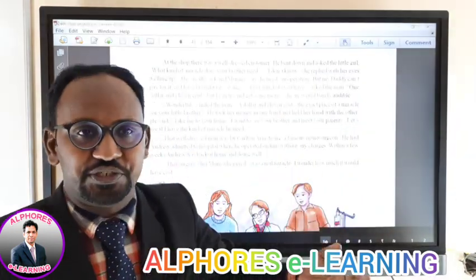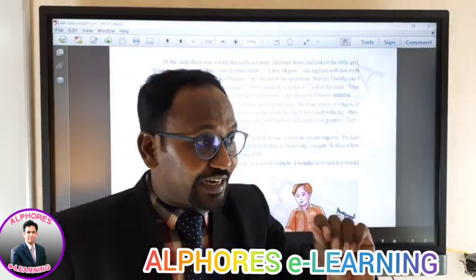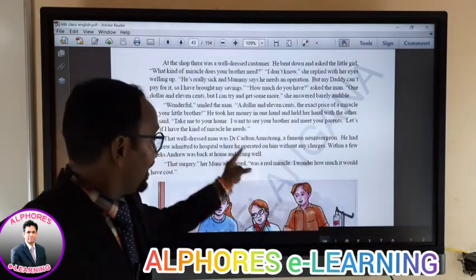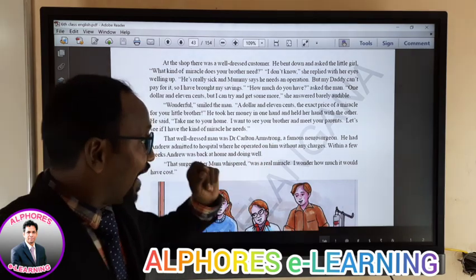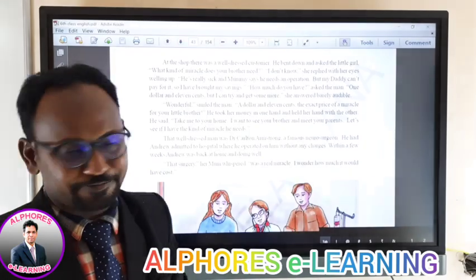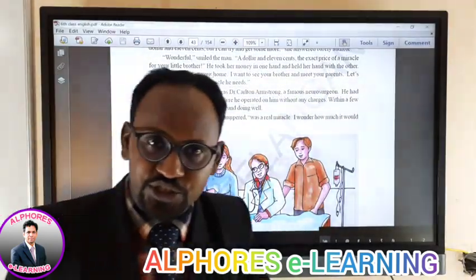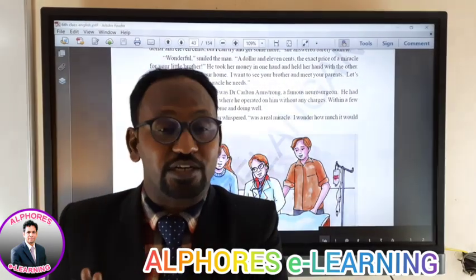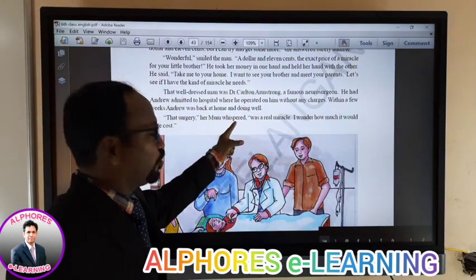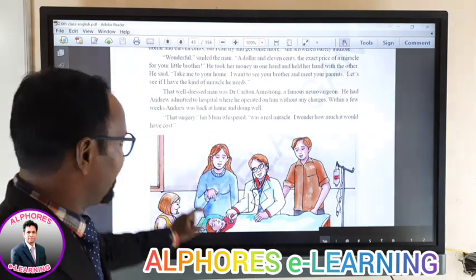Almost they are on the edge. Almost they lost the hopes about their son. So in that deprived situation, in that helpless situation, this man, Dr. Carlton Armstrong, by looking at the innocence of the baby, has come forward to help her. Then he admitted her in hospital, and did he charge anything? No, he did not charge anything. Free of cost he treated. Within a few weeks, Andrew was back home and doing well. Now cured, right? So Andrew was at last cured.